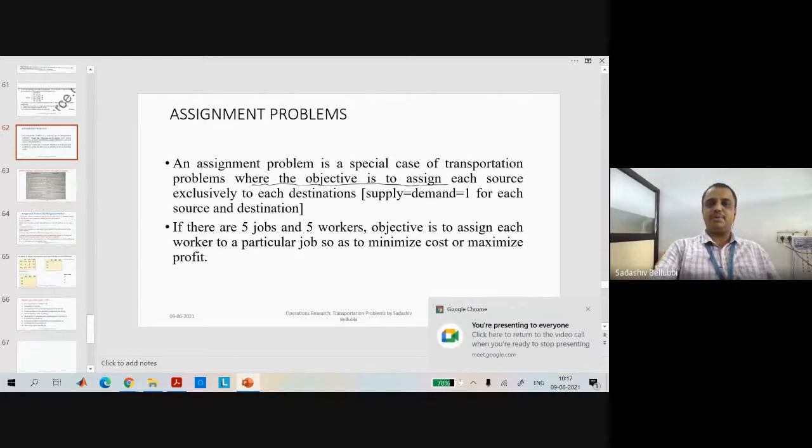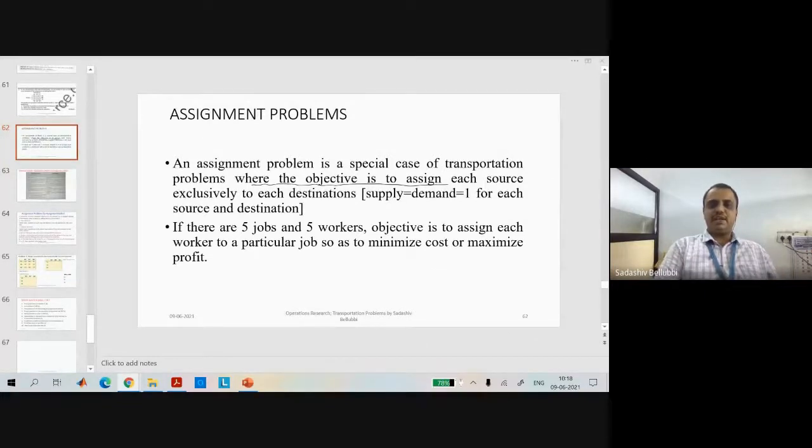The objective of the assignment problem is to assign each source exclusively to each destination. So that is the assignment problem. So why is it kept under the transportation problem? In the transportation problem, we need to allocate items from sources to the destinations with different quantities.